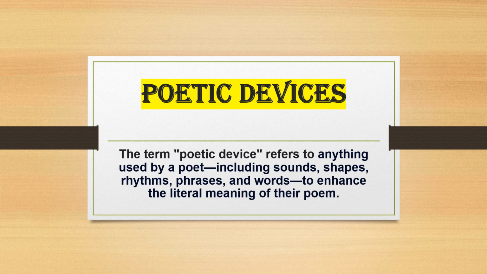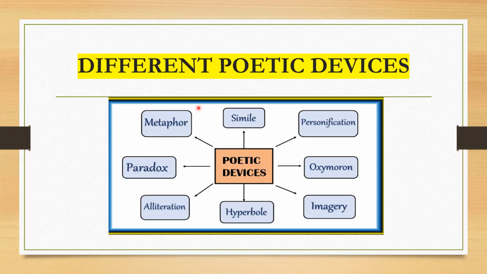So, as it says, the term poetic device refers to anything used by a poet, including sounds, shapes, rhythms, phrases, and words to enhance the literal meaning of their poem. Now, we will talk about different types of poetic devices. Here are some devices like metaphor, simile, personification, oxymoron, imagery, hyperbole, alliteration, and paradox. And there are a few more, so let's talk about these one by one.